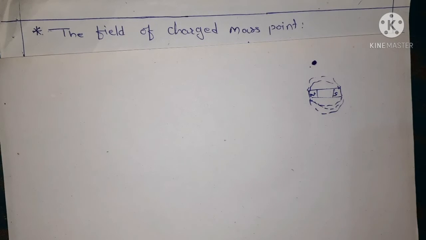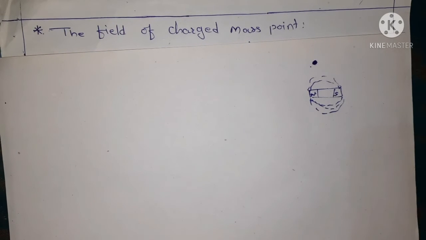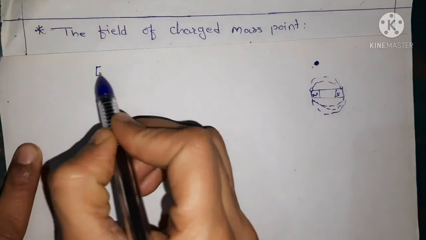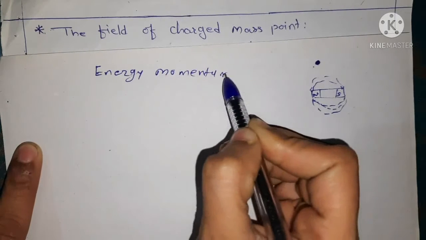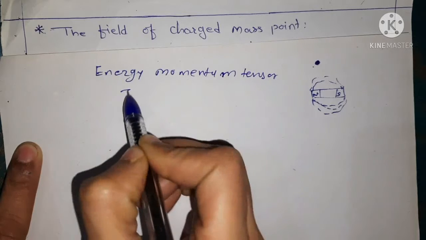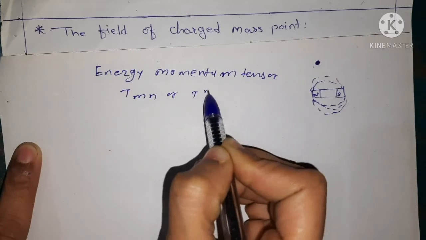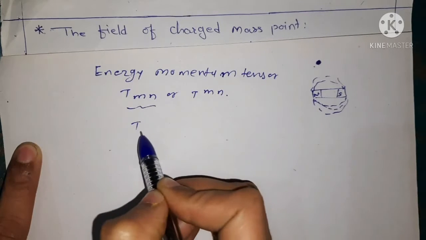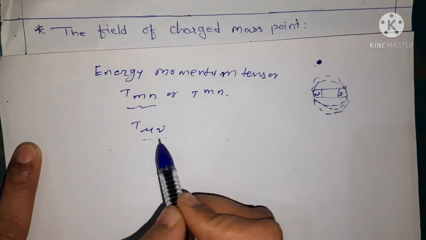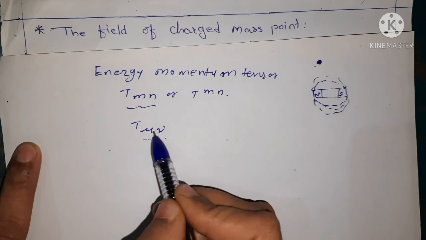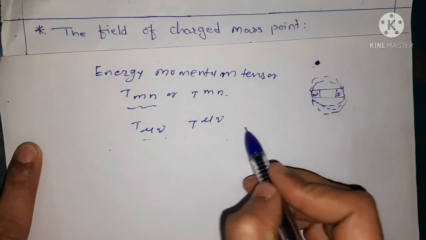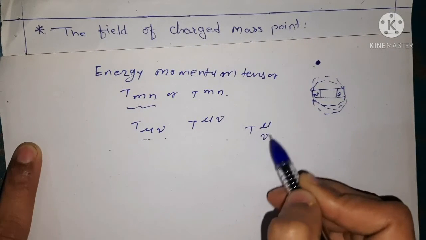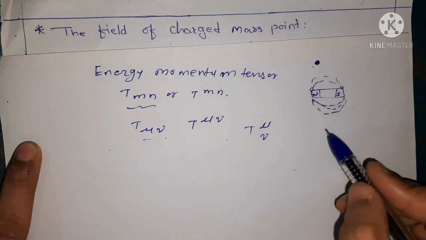So here we are going to see the field equations again. We are going to solve them, and we consider the energy momentum tensor, that is our T mn or T with upper suffix mn. We write this in the form of the Greek letters, T mu nu and T with upper suffix mu nu. We use this, and we use T mu nu in a mixed tensor form also.